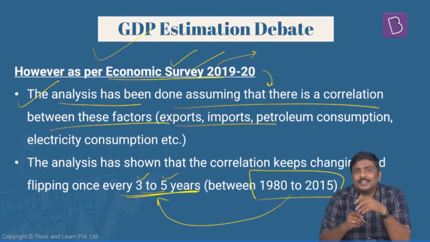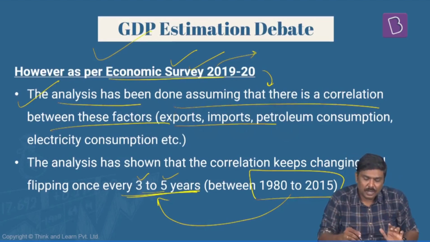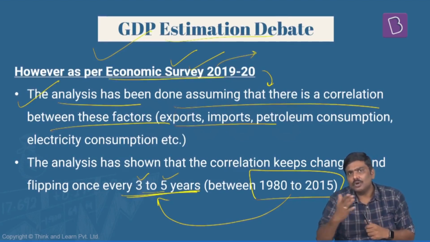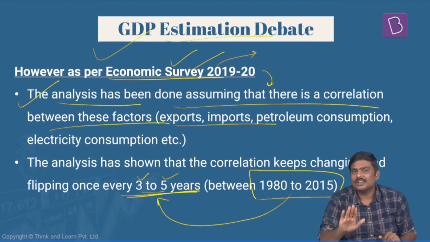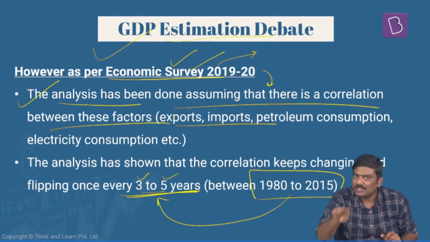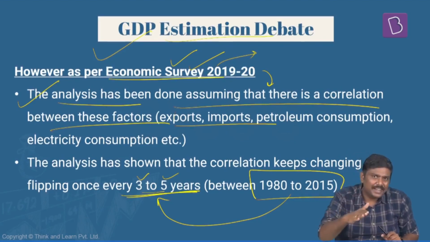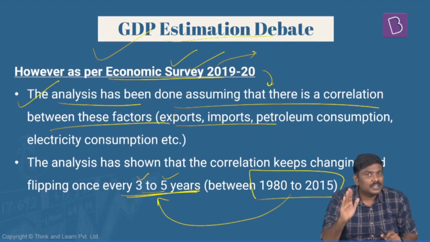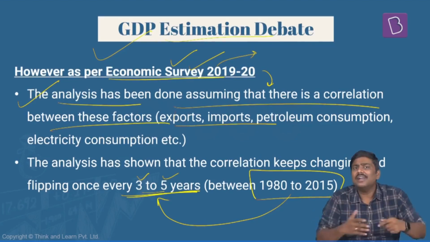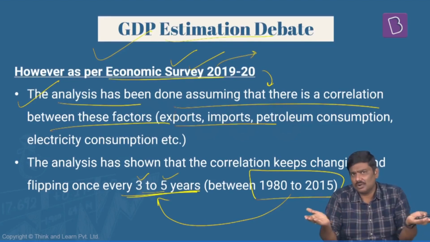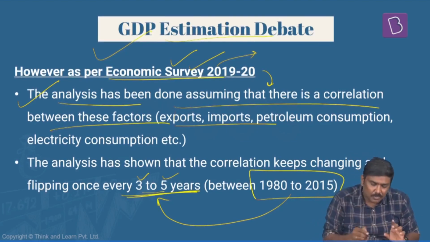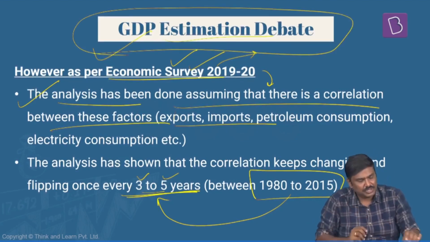So that is the counter argument which has been put forward by the economic survey in favor of the GDP estimation data. And moreover, understand this, the government of India itself has clarified it is not the government which is publishing the data, it is one of the arms of the government. It is one of the entities or institutions which have been set up by the government of India. And this entity has been publishing the data, and this is the entity which has changed the methodology, and not the government per se. So these are some of the points with respect to the GDP estimation debate.